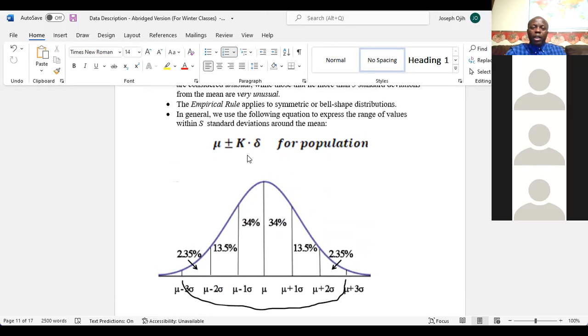Now, in general, we use the following equation when we want to express values that involve the empirical rule.